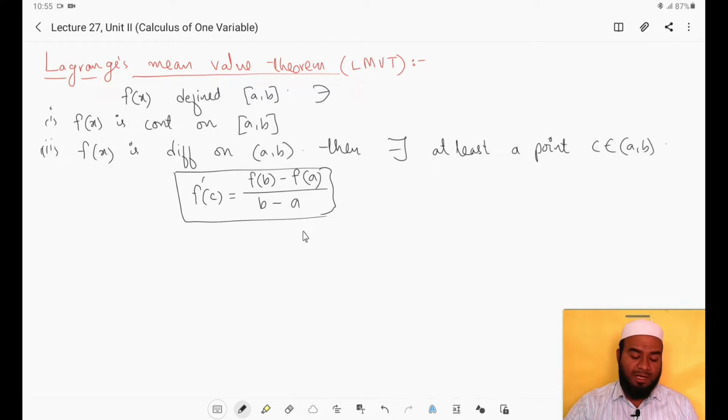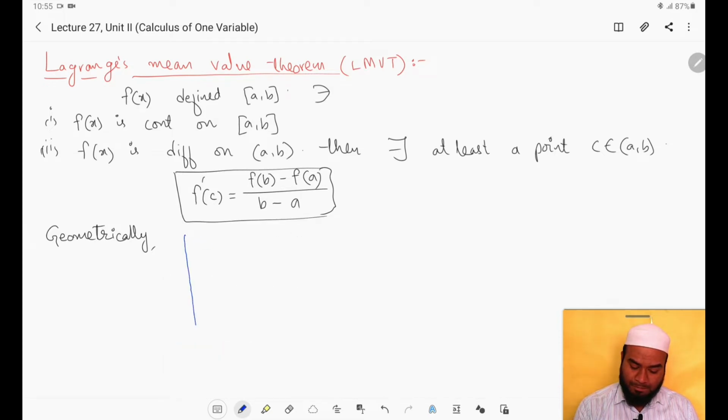Now what is the geometrical meaning of this? Geometrically, let us understand this by a graph. Let this be the x-axis, this be the y-axis. Let us have a graph something like this.